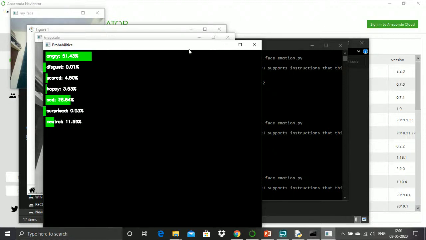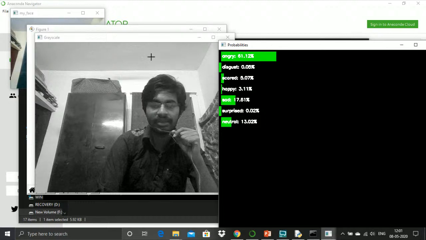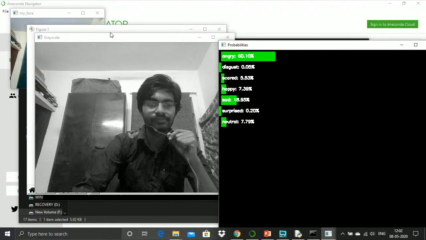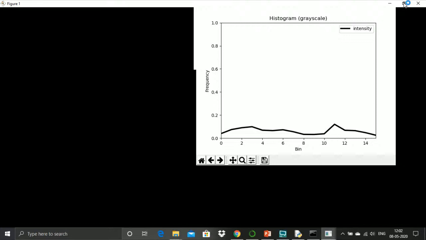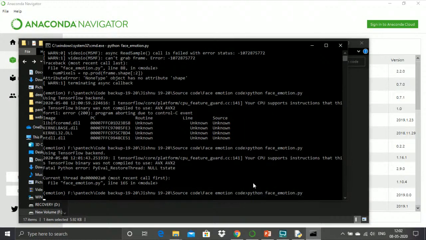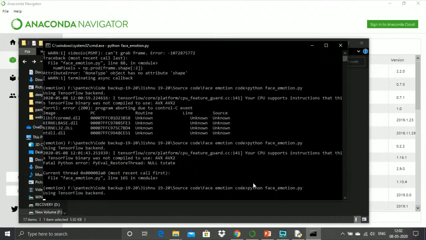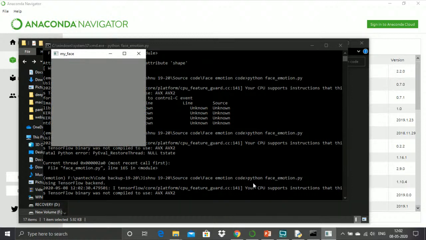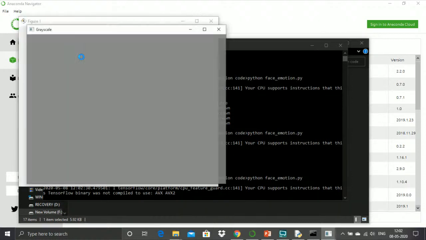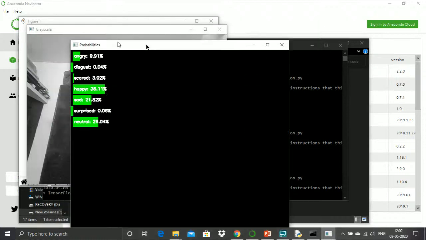This is the matplotlib structure for varying my percentage, and this is the live histogram scale.